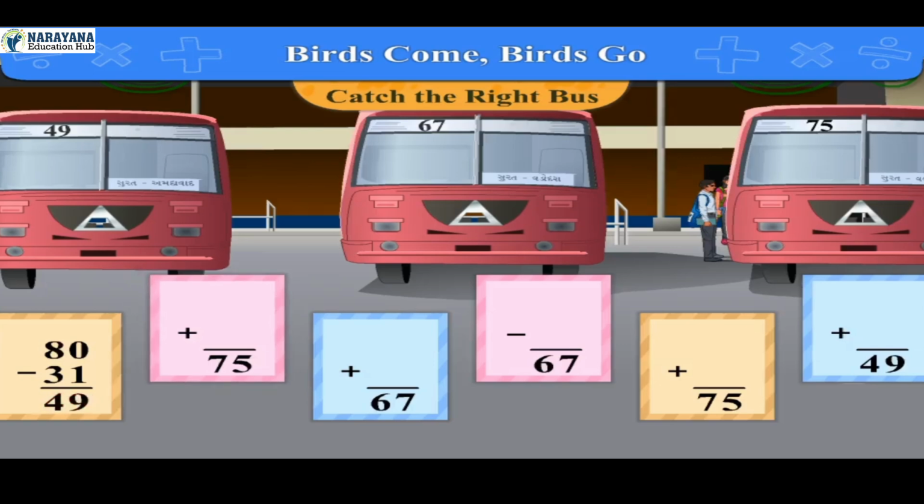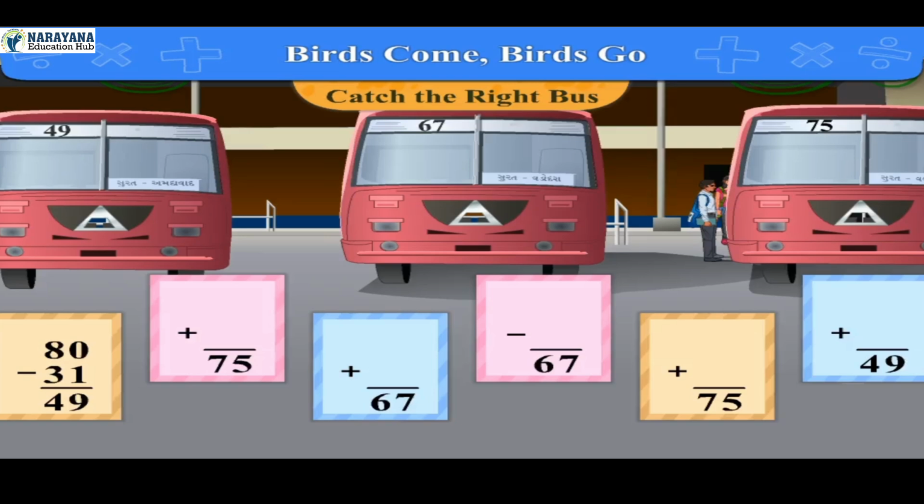On the second card, 75 is given. Also, the sign of plus is given. So we want to find out 2 different numbers whose sum is 75.